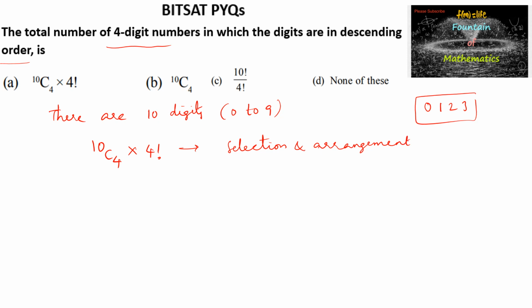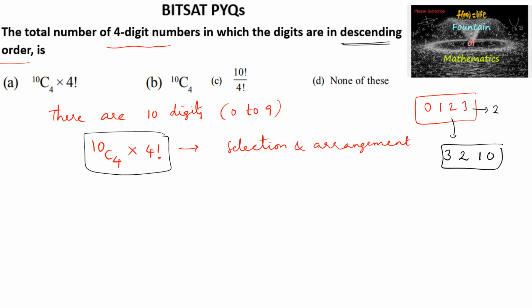And now as per the condition, whatever selection we make, the order must be descending, like for example 0 1 2 3 should be 3 2 1 0. So this is only one way out of 24, the 4 factorial possibilities. So out of 4 factorial possibilities, we have only one number.